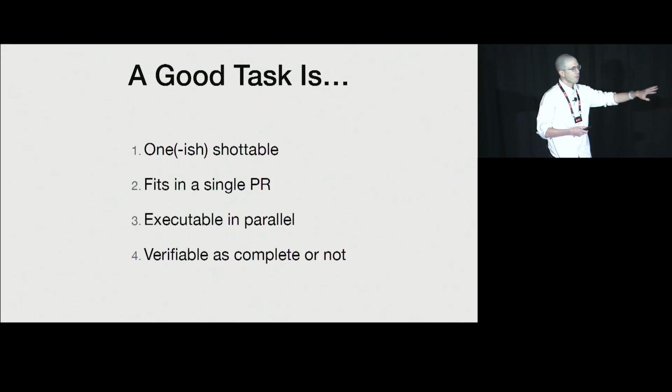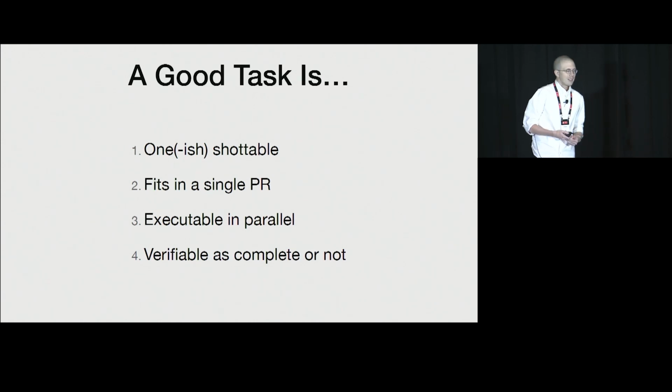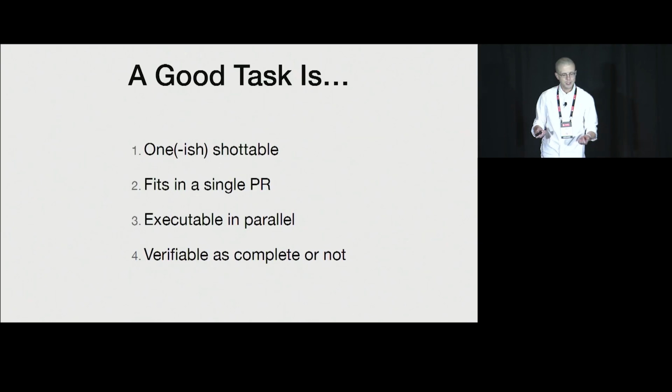So we have a very opinionated interpretation of what a good task is. A good task is one-ish shotable. And what I mean by that is that you should have a reasonable expectation that if you tell the agent to try and resolve this task, it will do so without human intervention. The challenge with having tasks that are slightly larger than this, that require human intervention in the meantime, is that if you're spinning up multiple agents in parallel, now all of a sudden the software engineer that is actually managing this particular migration has to sit there and babysit and manage, and we're right back to this context overload issue.